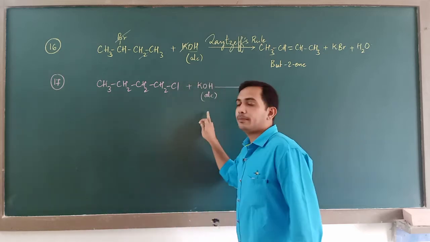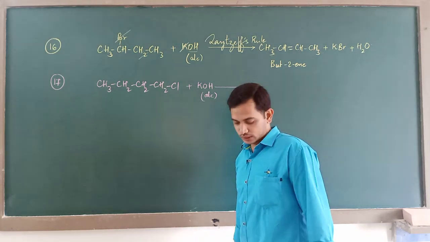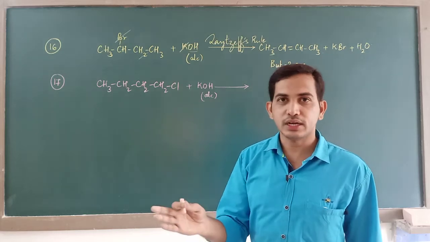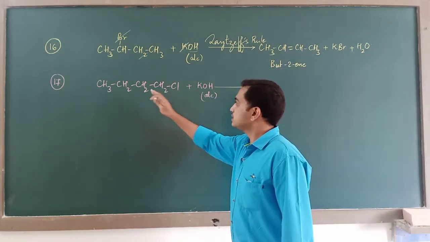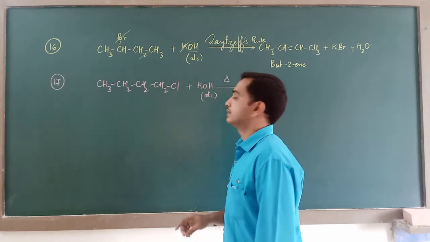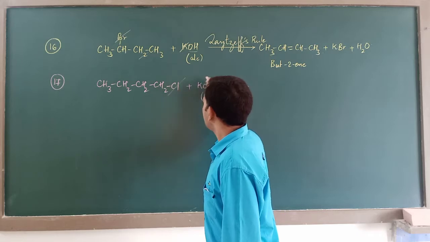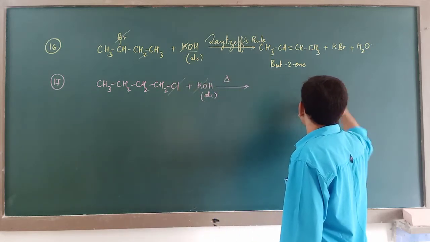You should know that by alcoholic KOH, a compound undergoes dehydrohalogenation, that is removal of hydrogen and halogen. So if alcoholic KOH is reacted with 1-chlorobutane, what happens? You will remove halogen along with K, so you get KCl as one product.